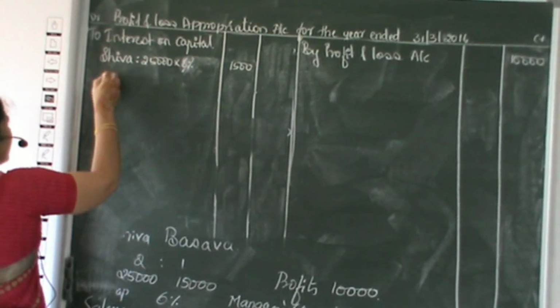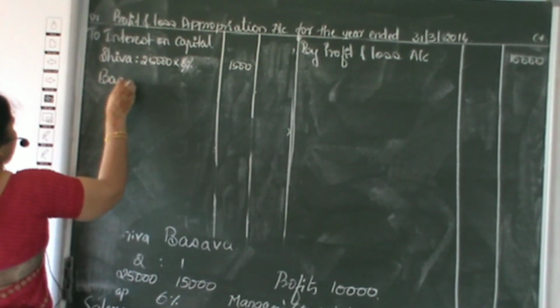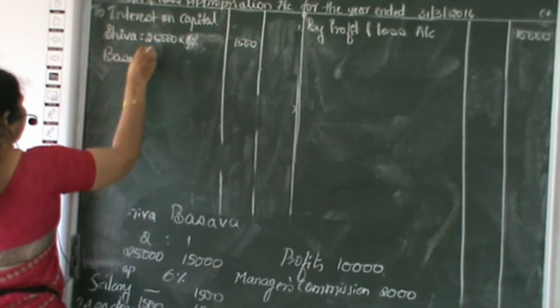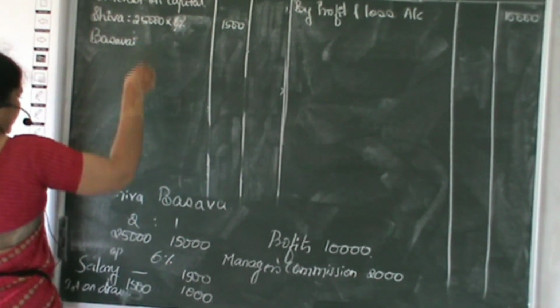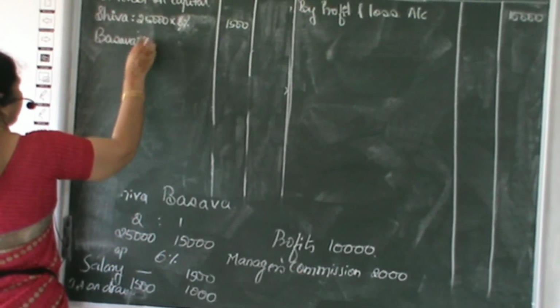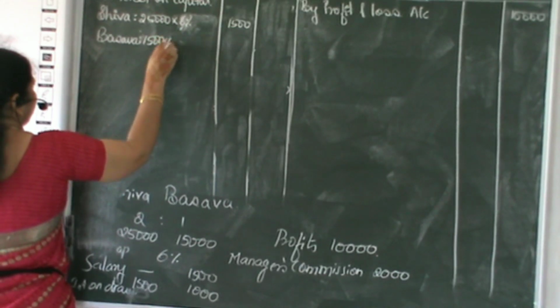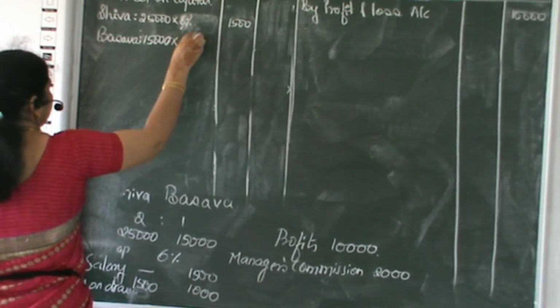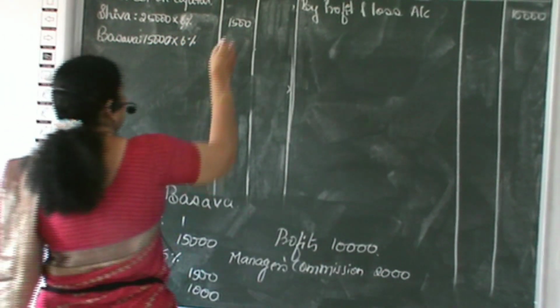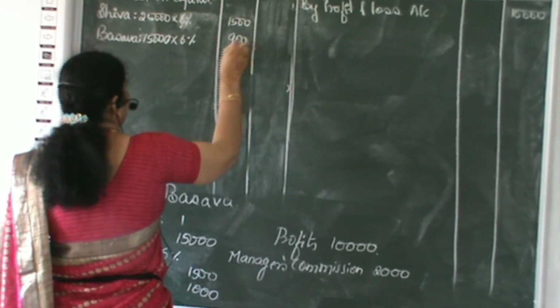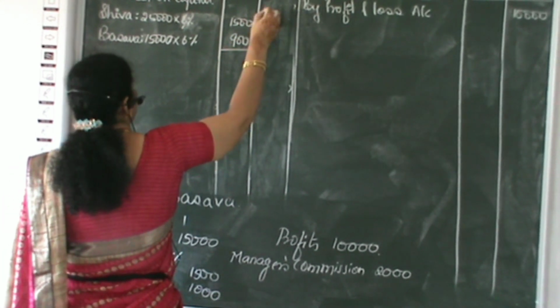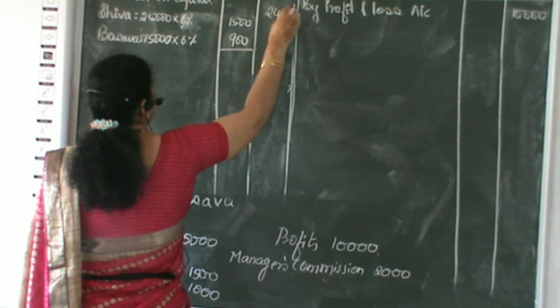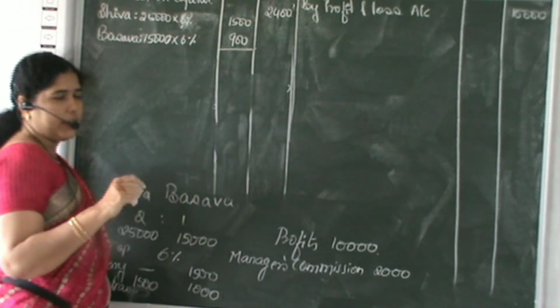Then on Basava's capital of 15,000, 6% comes to 900. So the total interest on capital will be 2,400.